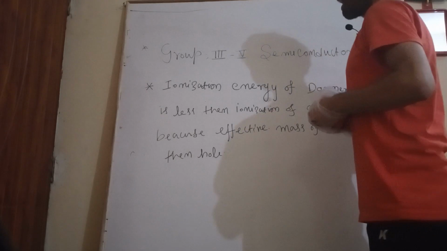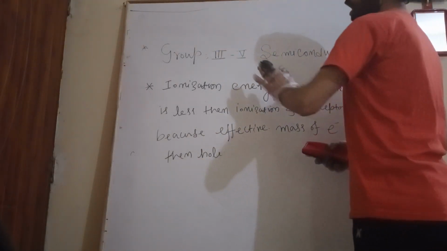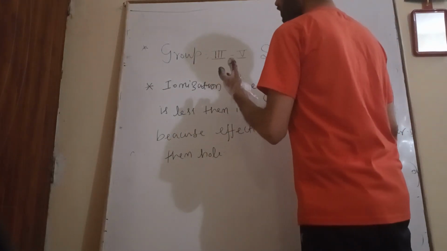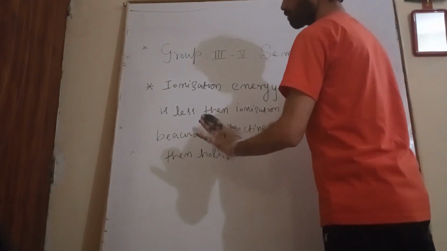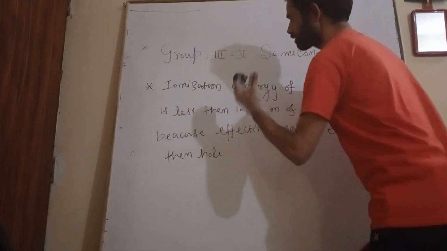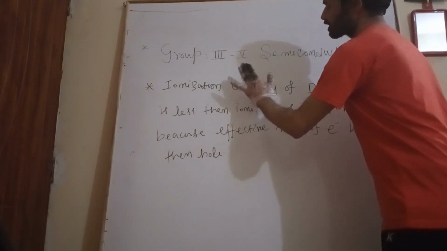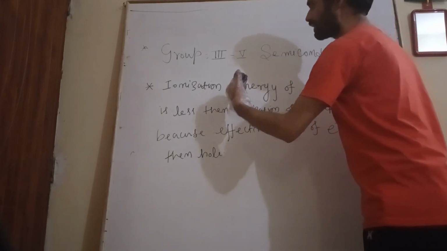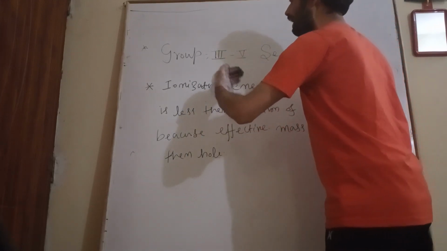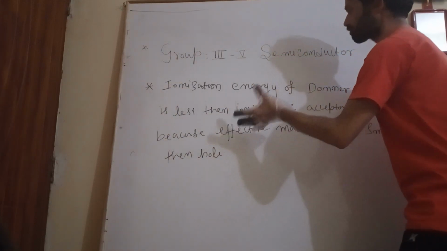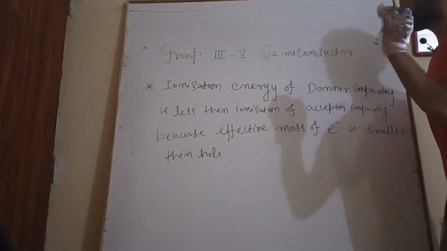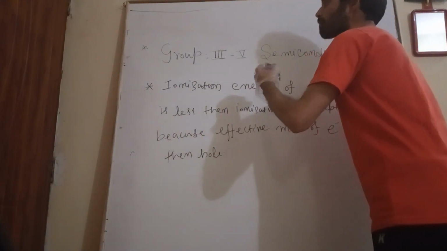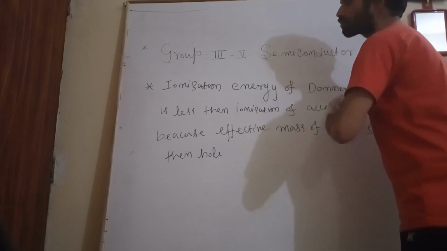Okay, so now we have completed this, we know also about ionization energy. What actually is this ionization energy? Ionization energy is nothing but the minimum amount of energy that is required to elevate the electron to the conduction band from the outermost shell of an atom. Or you can say it is the minimum amount of energy that is required to detach the electron.